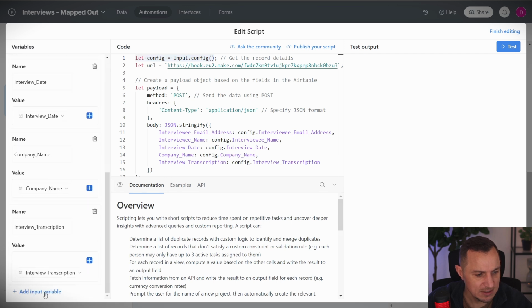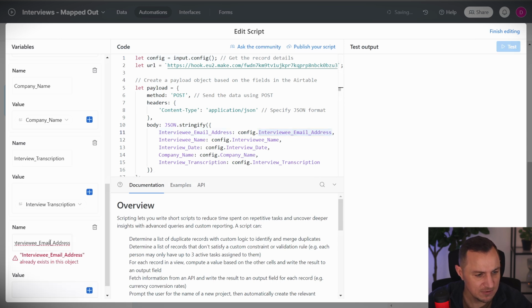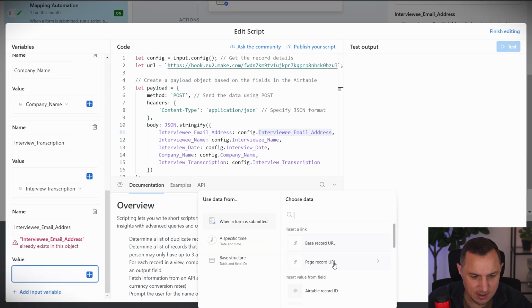You will need to add an input variable, and the first input variable will be whatever name I have here: interviewee email address. So I'm going to give it this particular name. And then the value I get from Airtable. You can select it here, interviewee email address.